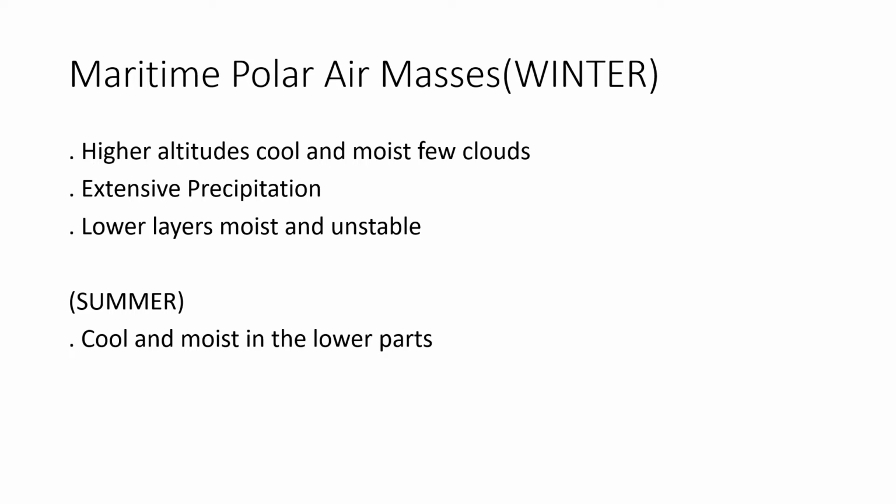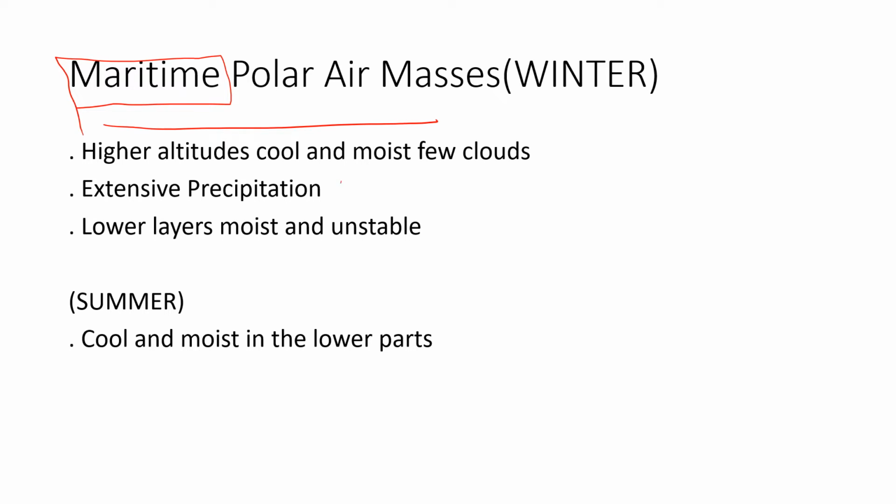And next we have maritime polar air masses. If it is maritime, then definitely it is going to have moisture, but this moisture amount will vary, as polar regions would have ice also, so it is hard to get moisture in winter.